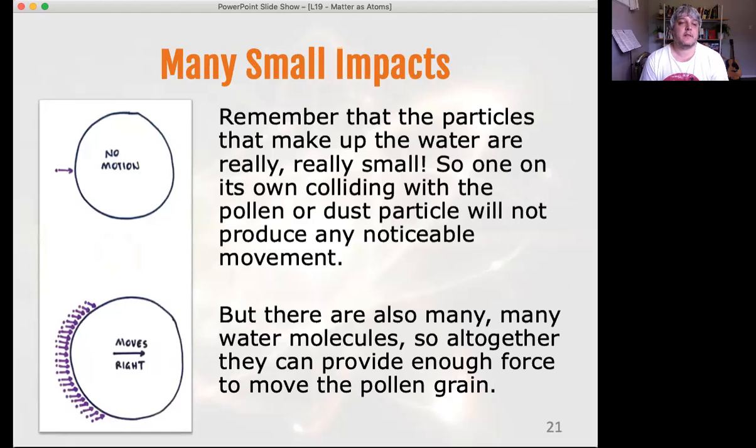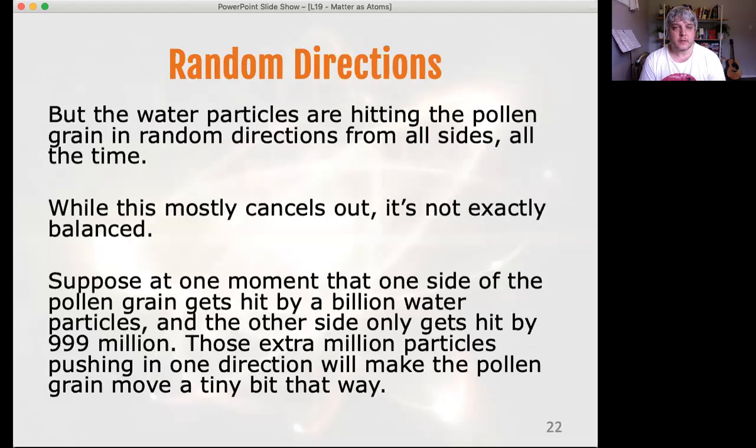So as I was just saying, I've attempted to draw a diagram that hopefully explains it. If you had a single particle hit a large one, then nothing's going to happen. But if you get a whole bunch hitting it, then it will move slightly, and that is the visible jiggling that we see. We can't see molecules or atoms with our naked eye, but we can see the effect they have on things like pollen particles or microbeads.